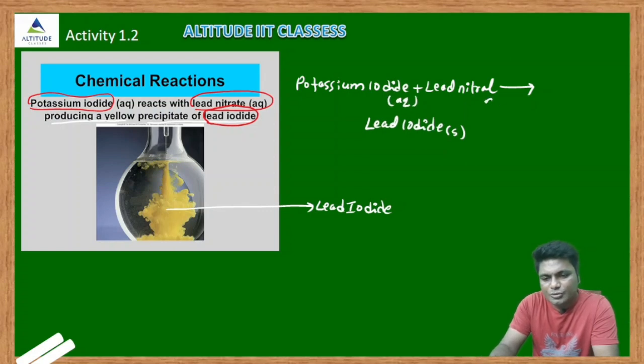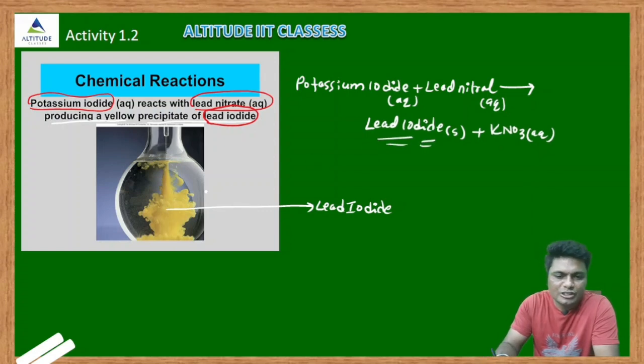Aqueous solution means that the compound is dissolved in water, this is also an aqueous solution. So you are getting a solid, and potassium nitrate is in the aqueous medium. So you are getting a yellowish precipitate, lead iodide. So this is also one chemical reaction.